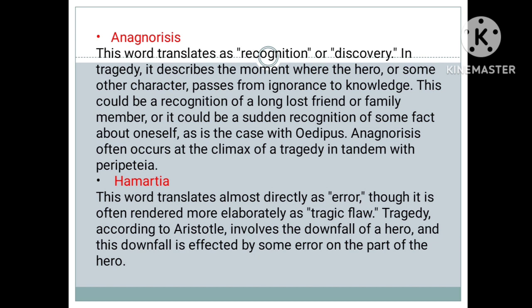So it will be a sudden recognition of some fact about oneself. So this is about agnosis and it occurs at the climax of a tragedy. Now the next term is hamartia. Hamartia translates almost directly as error, and we often say it is a tragic flaw in a character.